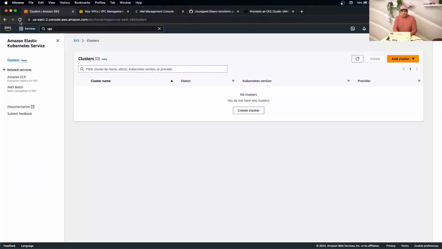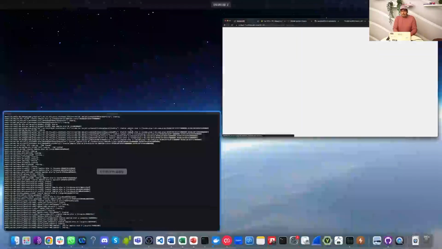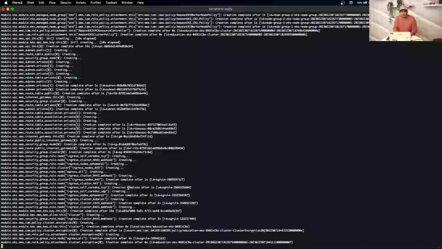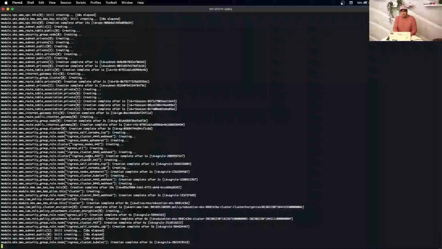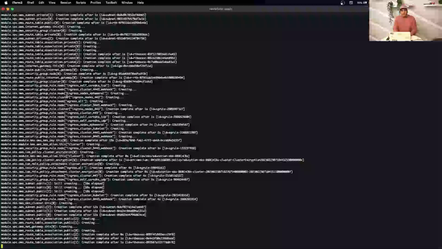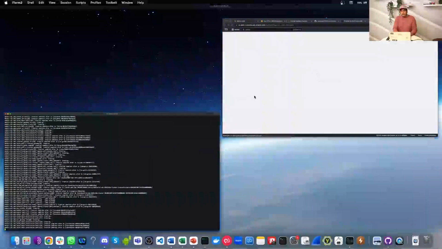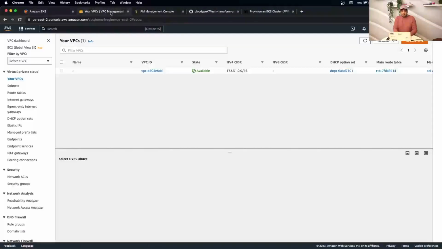So behind the scenes, we can just quickly check what's happening. Just refresh the EKS cluster. You can also see the output, as you can see here. So creating ingress nodes, creating some rules, security groups, creating some route tables, subnets, yeah, a lot of stuff like that. So let's go to the landing zone.